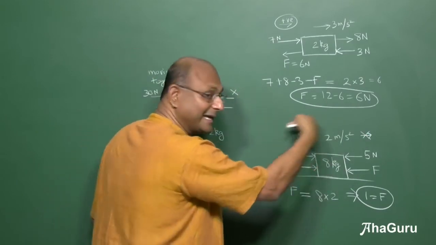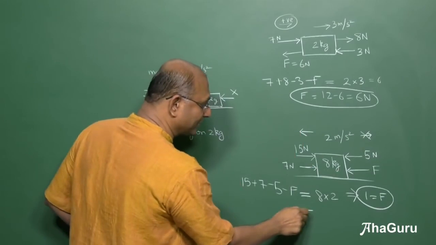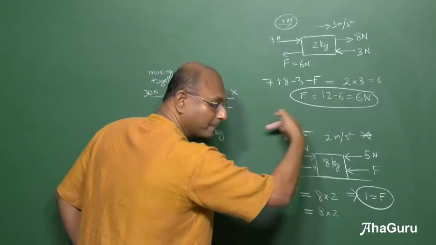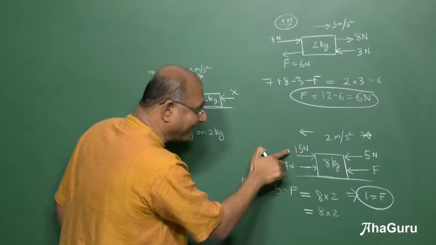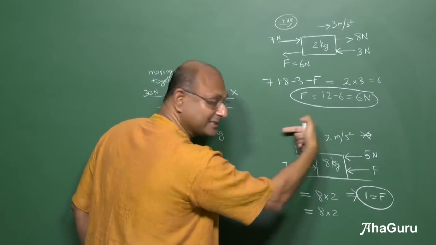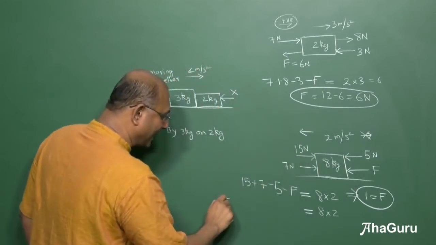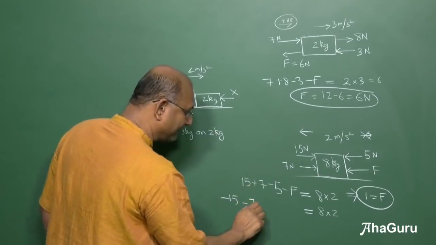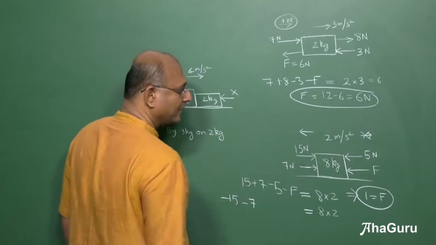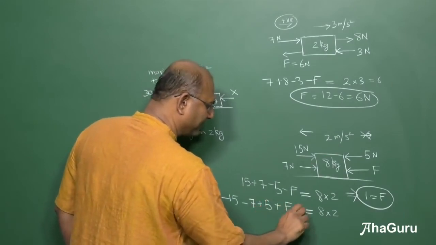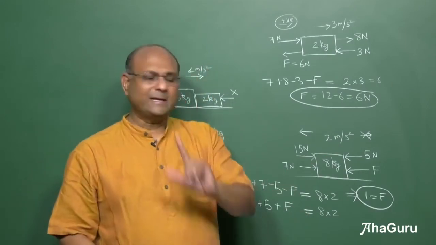Suppose this was in this direction, I will write the same equation. Now I will write 8 into 2, but then this is minus 15. Look at that. This direction is now become positive, right? So I will start with minus 15, minus 7, right? And then plus 5, plus F. Would it give you the same answer with a minus 1?